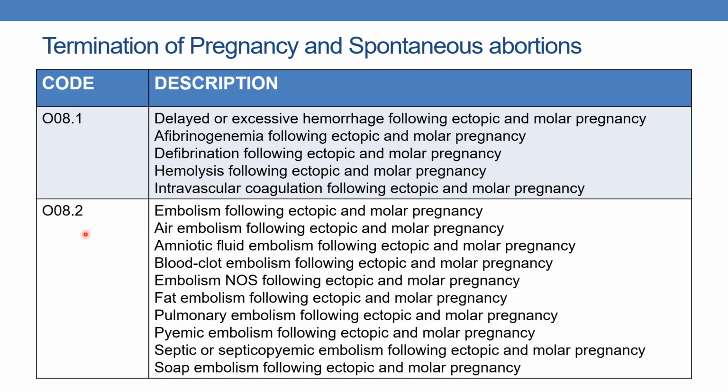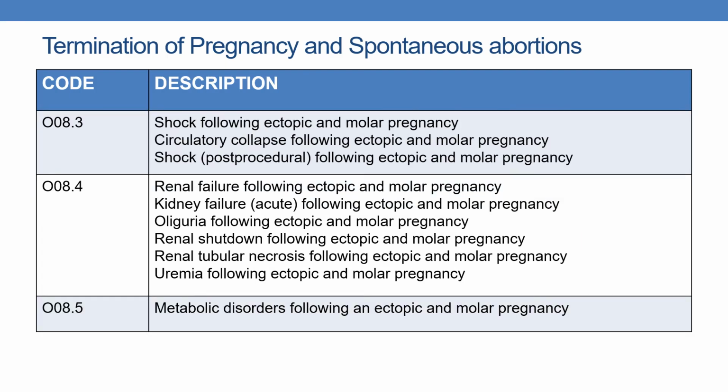Next, O08.2 indicates embolism following ectopic or molar pregnancy. O08.3 indicates shock following ectopic and molar pregnancy, and O08.4 indicates renal failure following ectopic and molar pregnancy, and O08.5 indicates metabolic disorders following an ectopic and molar pregnancy.